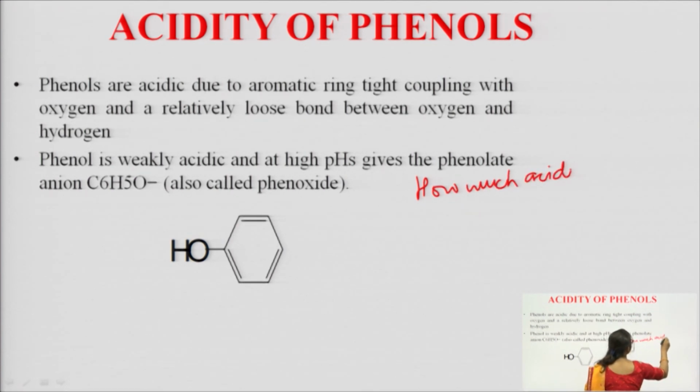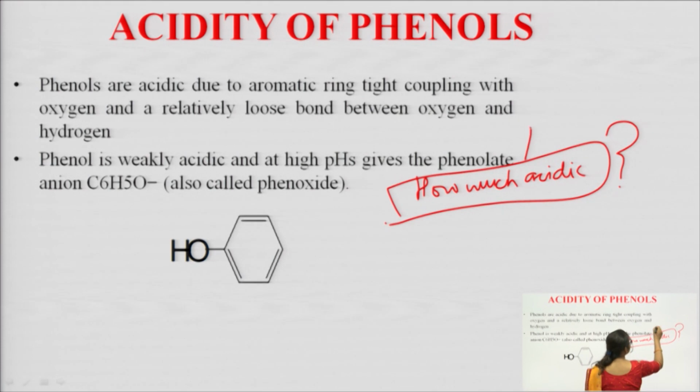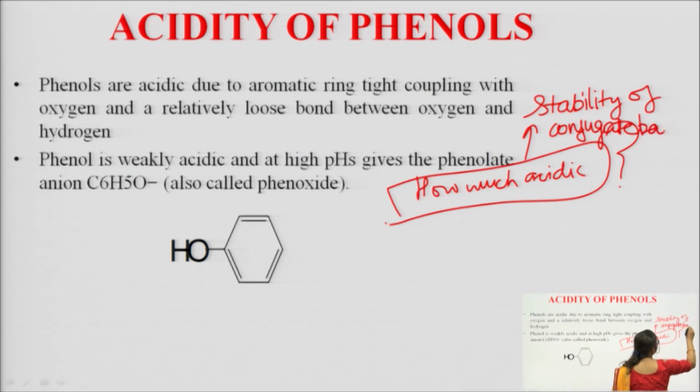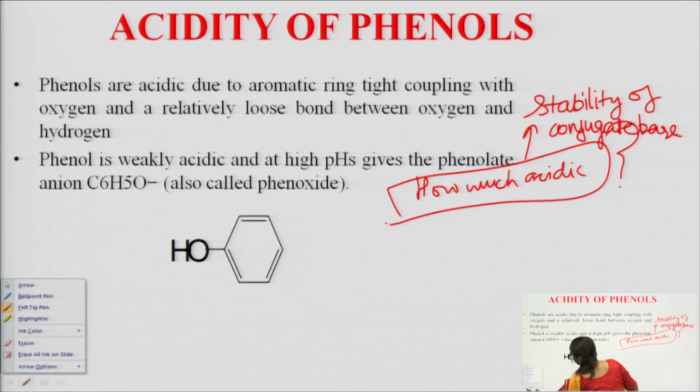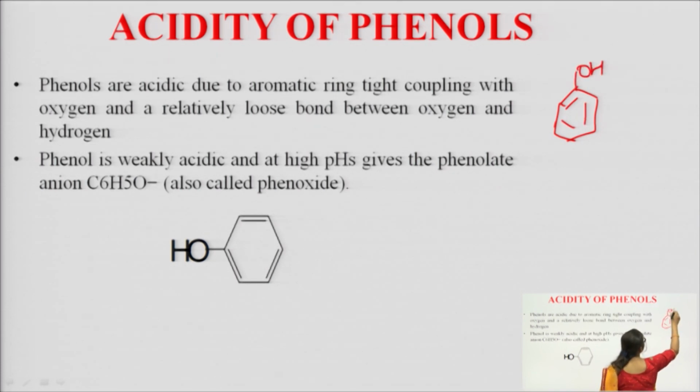Phenol is acidic, but how acidic is it? This measure of phenol acidity depends on one thing, that is the stability of the conjugate base. Wait, I will show you. This is phenol, and if H plus ion is donated, then what happens?